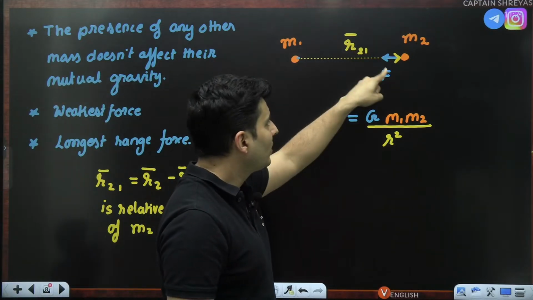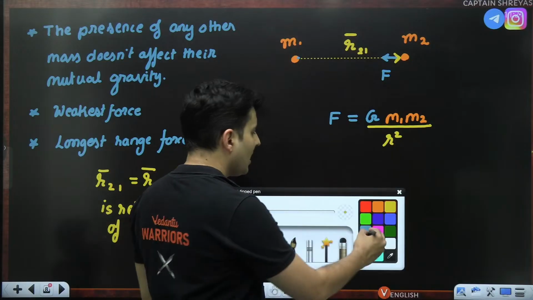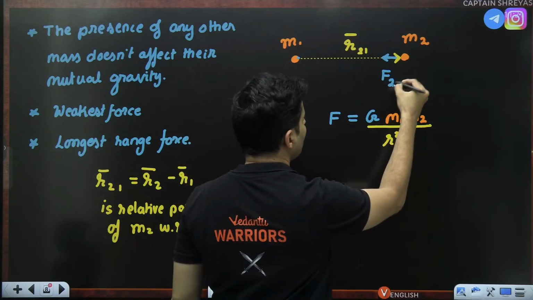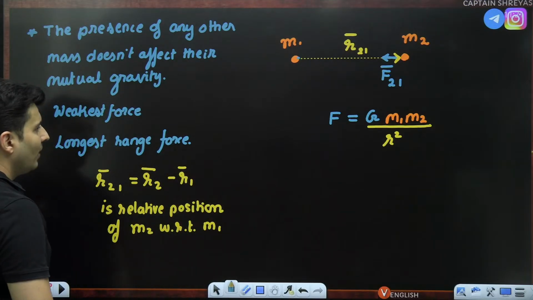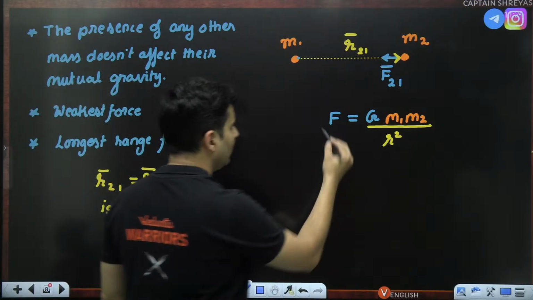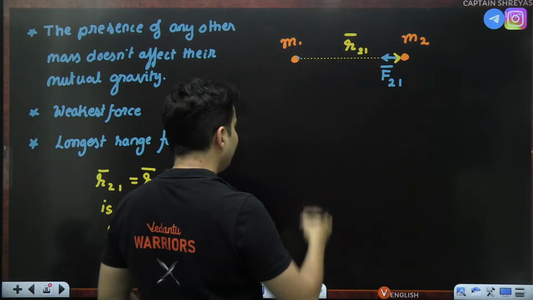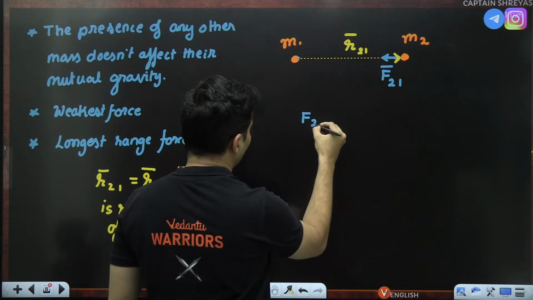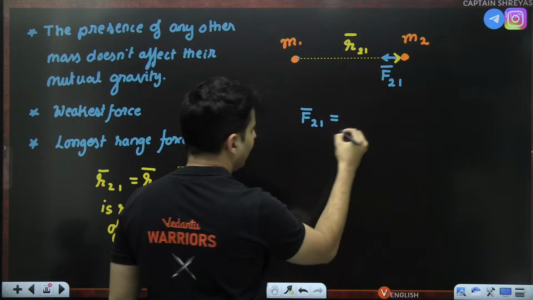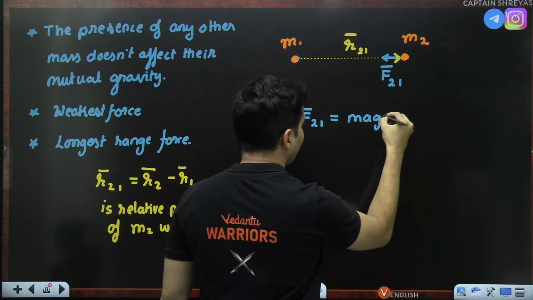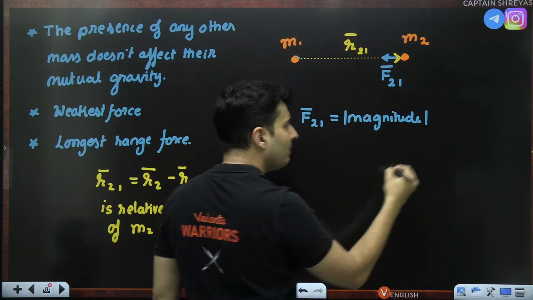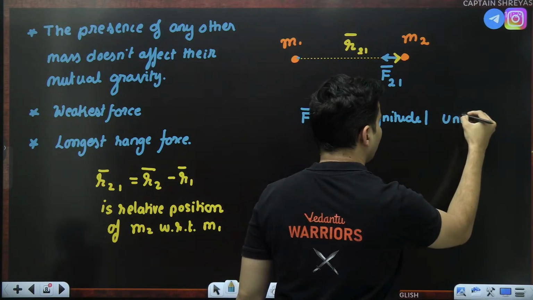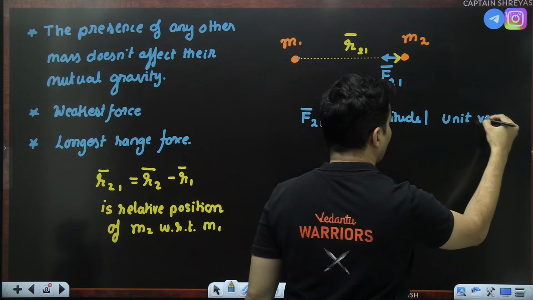So then you can see the force which is acting on 2 because of 1. So what is F21 then? F21, the force on 2 because of 1, will be in the vector form given by the magnitude multiplied by the unit vector along that direction.